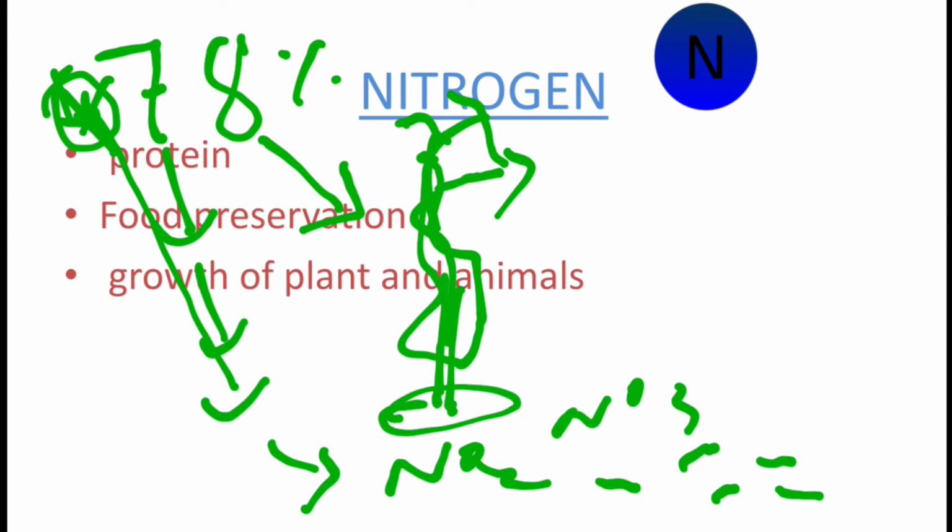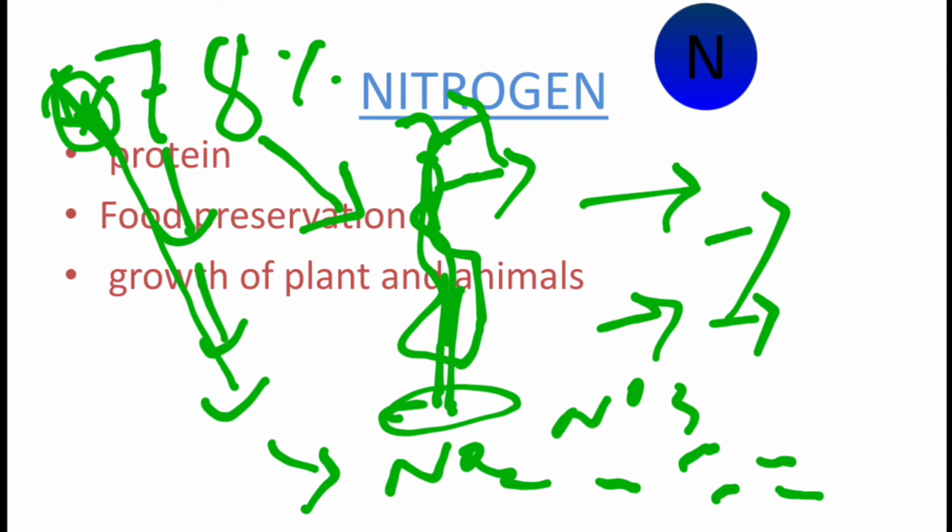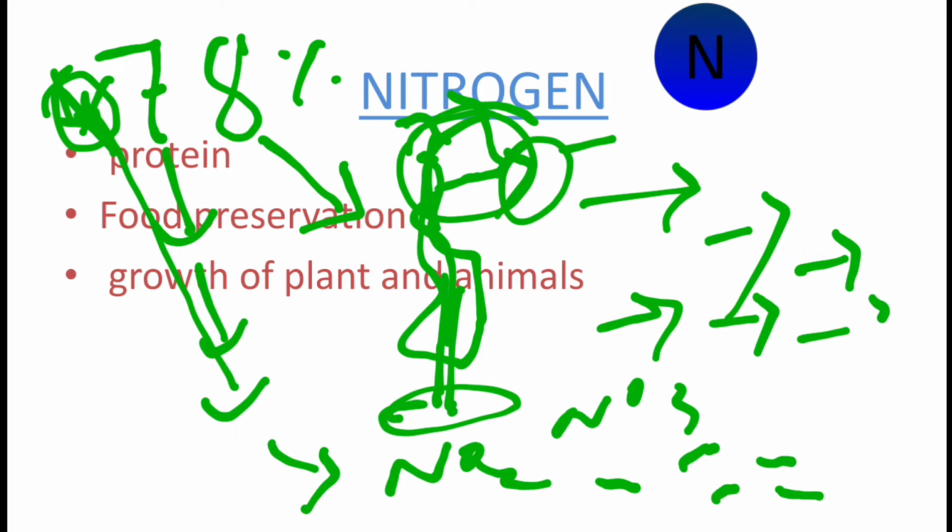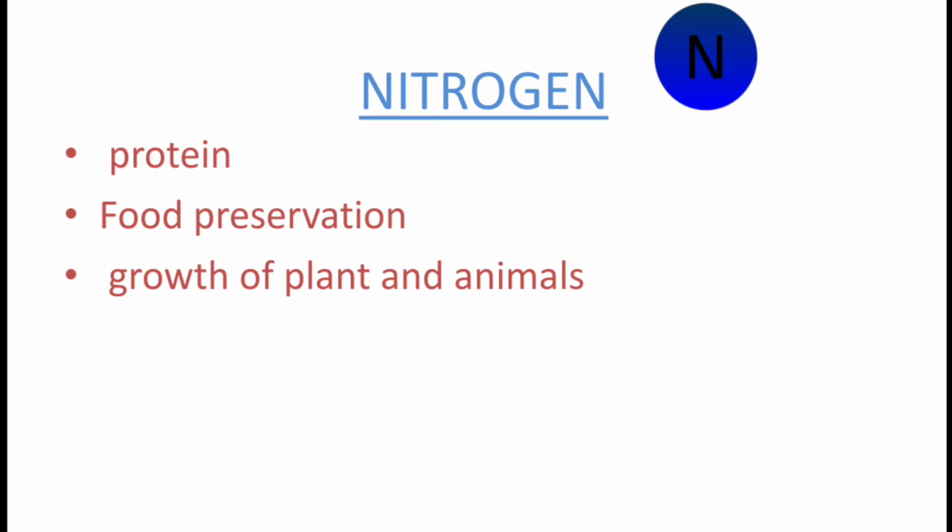This protein is taken by both plants and animals, and helps in the growth and development of their bodies. So when we eat plants, we get this protein from the plant.